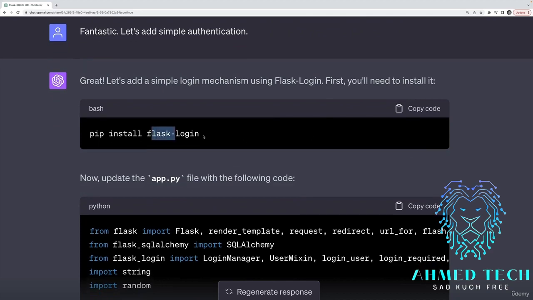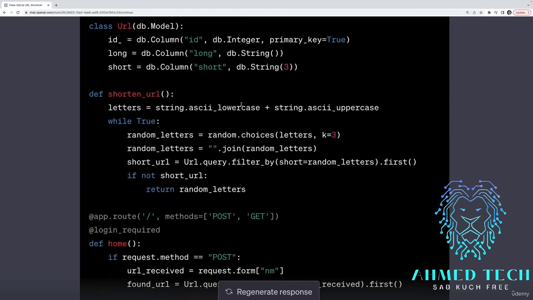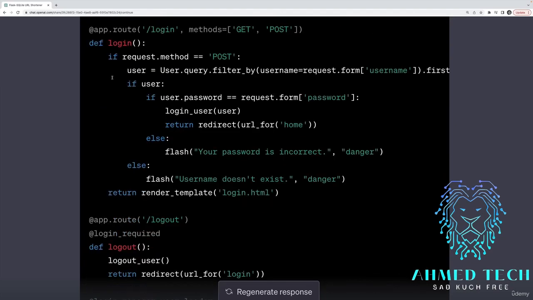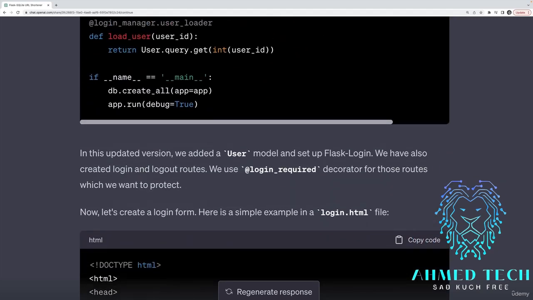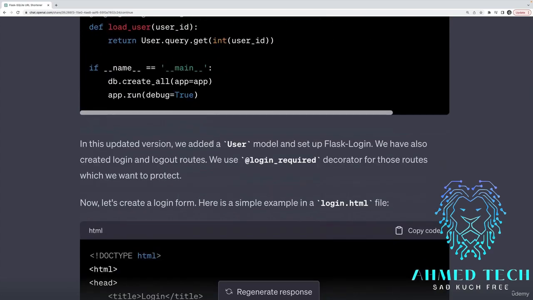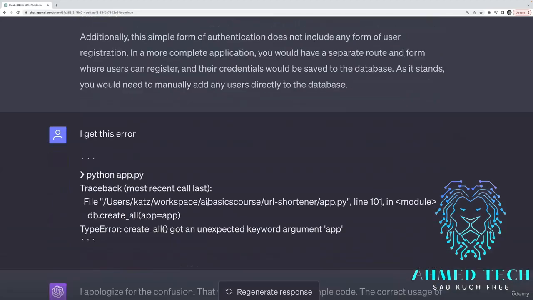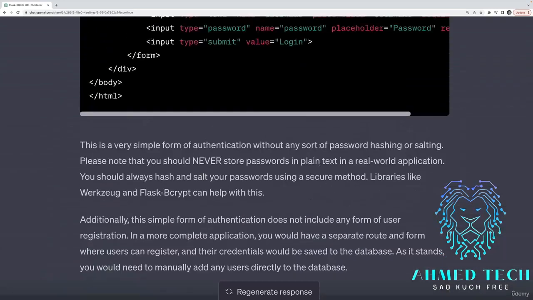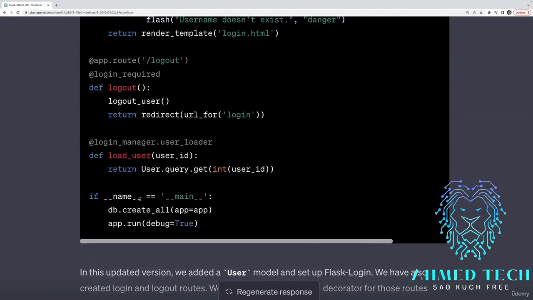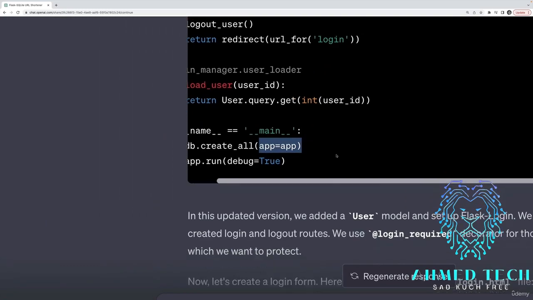It told me to use Flask-Login, so install that, and update my app.py to have some authentication logic using Flask-Login. It adds in a login method, a logout method, looks fine enough, and a load user helper. And it did a pretty good job, at least getting the authentication up and running. It adds my forms in, but then I got an error again. Create all got an unexpected keyword argument app. And if you look where this is coming from, right here, create all app equals app. This is exactly what it told me to do.